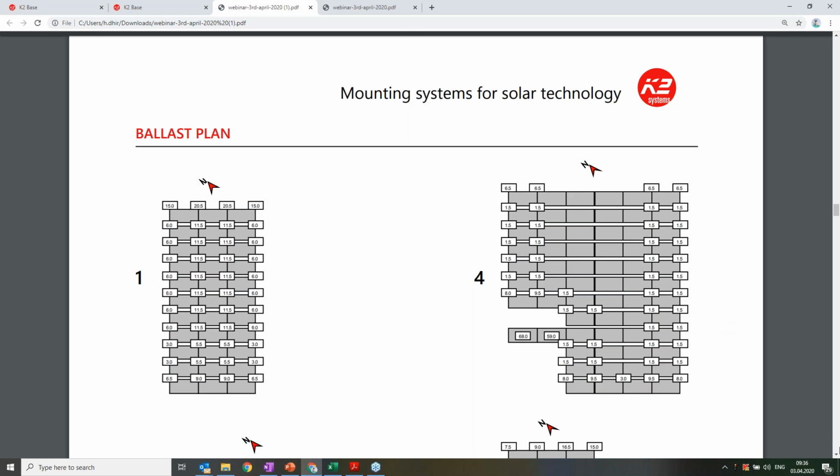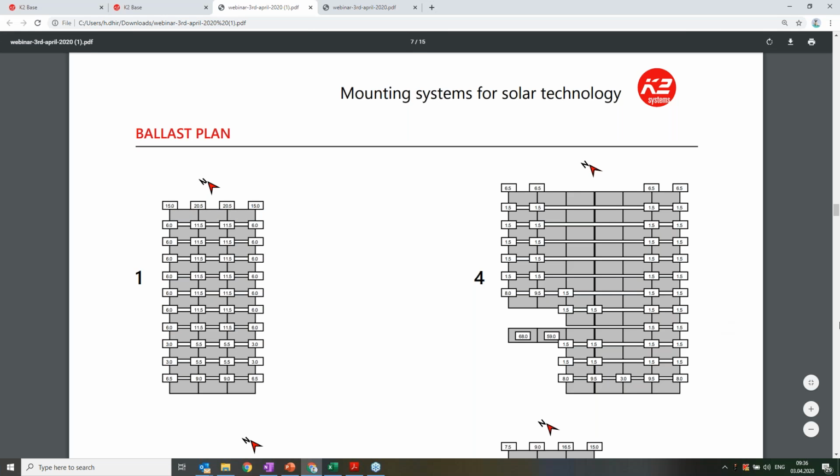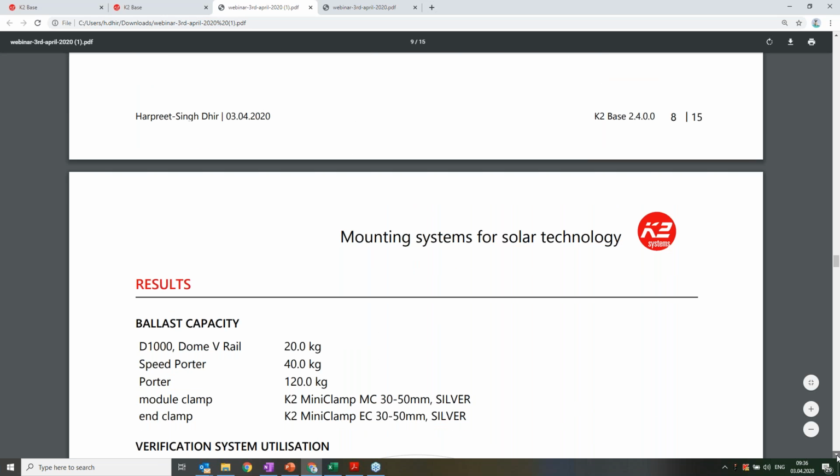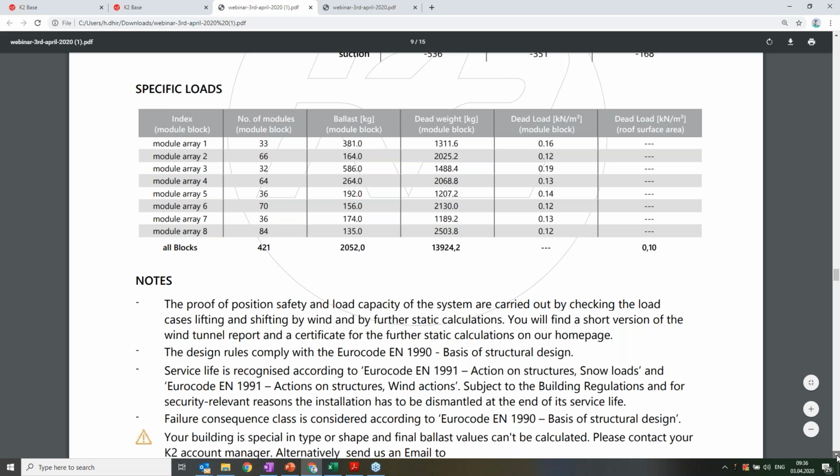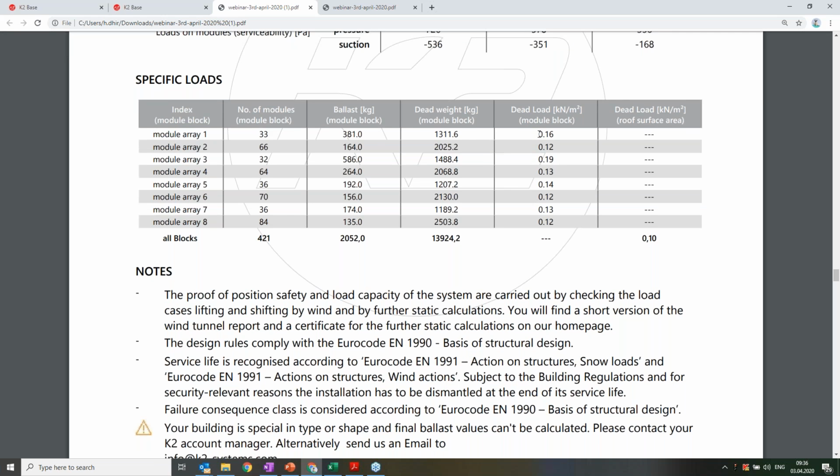And if I scroll down here, I talk about all blocks, for example, then ballast capacity, specific loads, and then some notes. And this one I want to talk to you about in a little bit of detail. See, this is specific loads, and this one talks about dead loads. Module array 1, I told you this array has been divided into 8 blocks, and it has some values. For example, the first block has 0.16 kilonewton per meter square. These dead load values are very important.